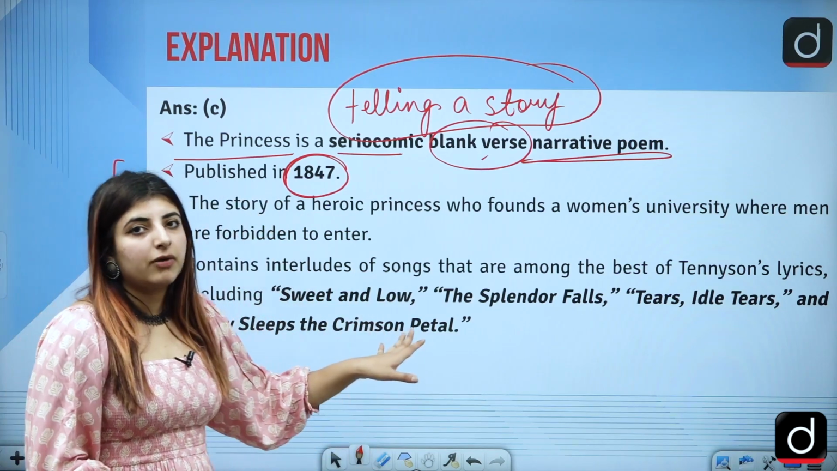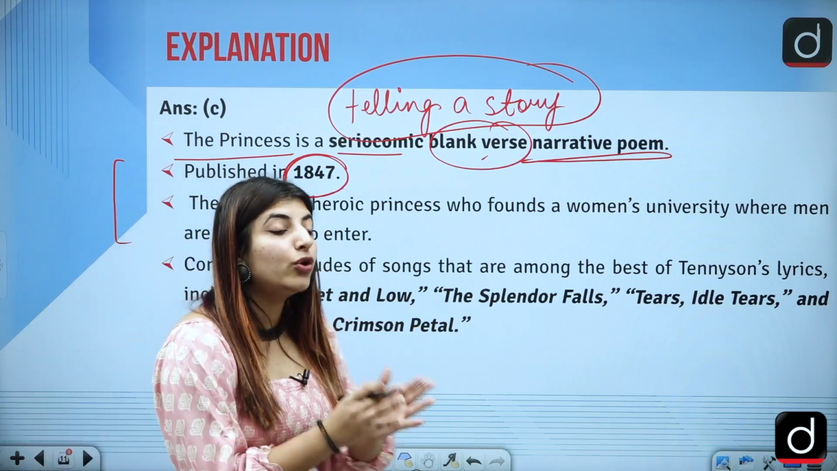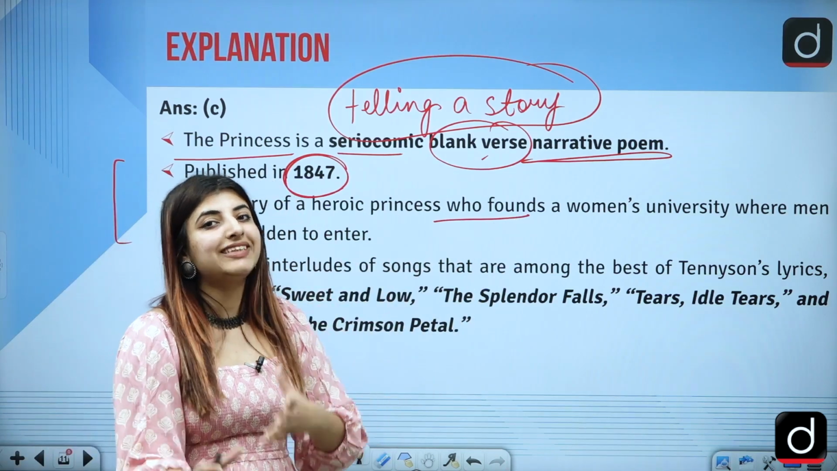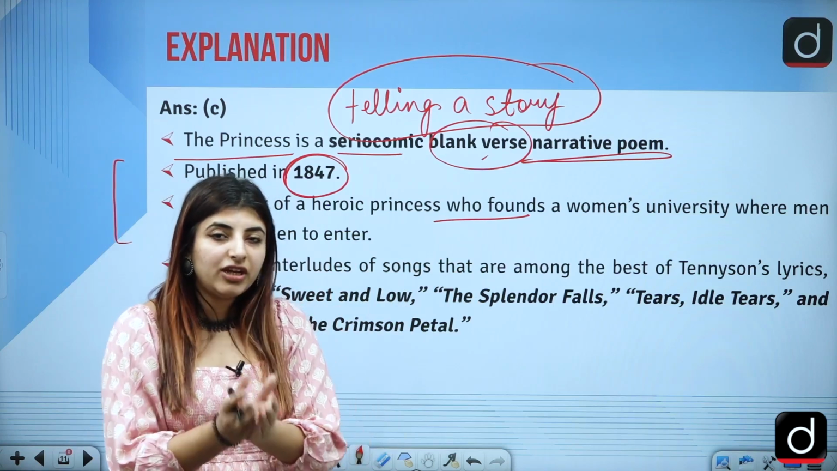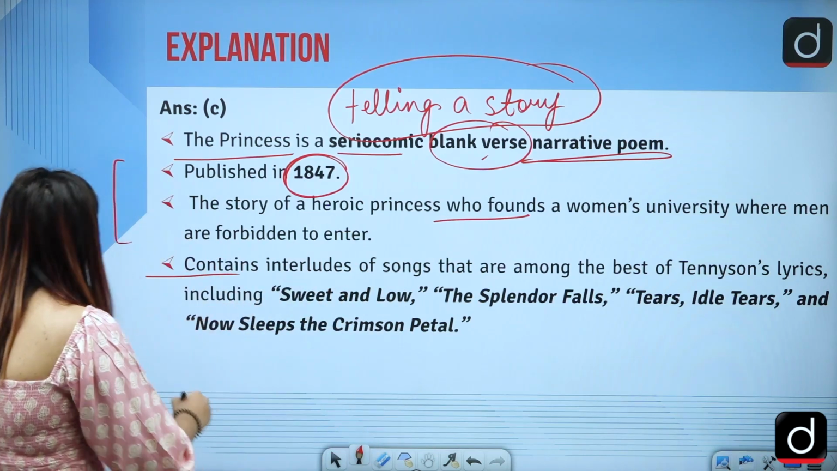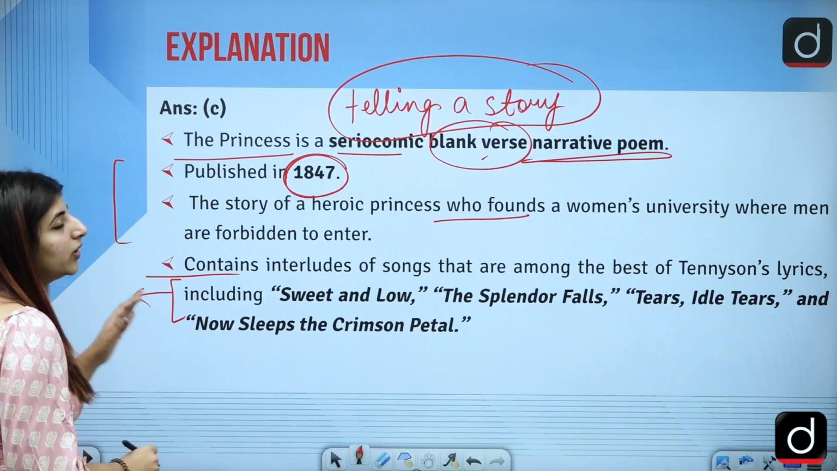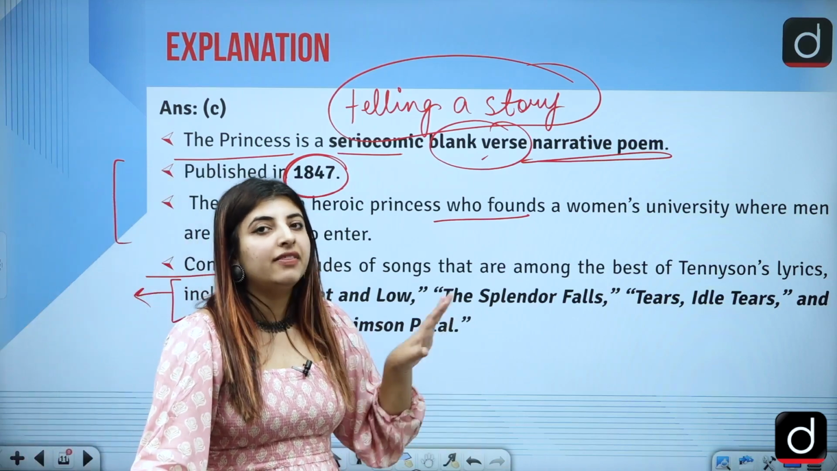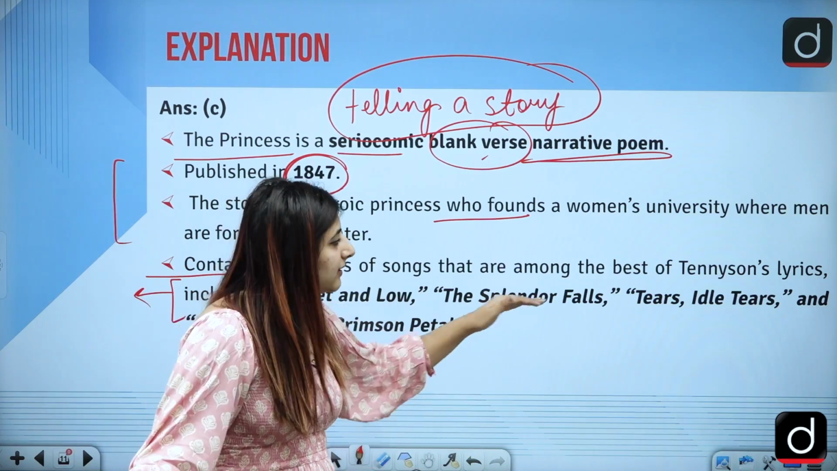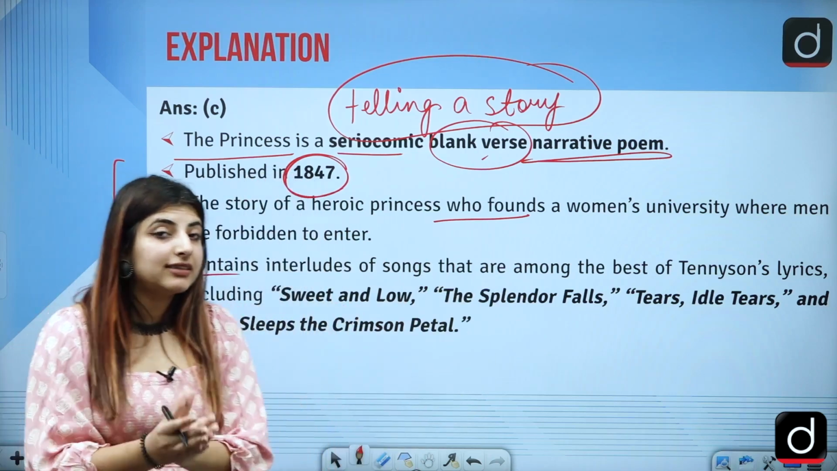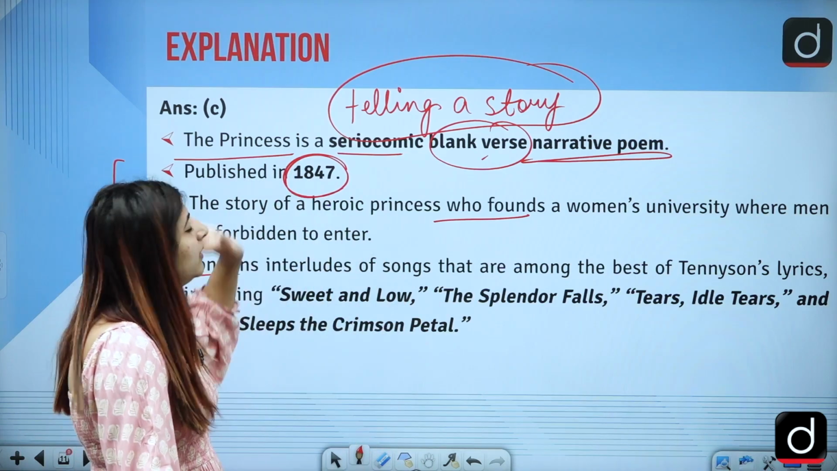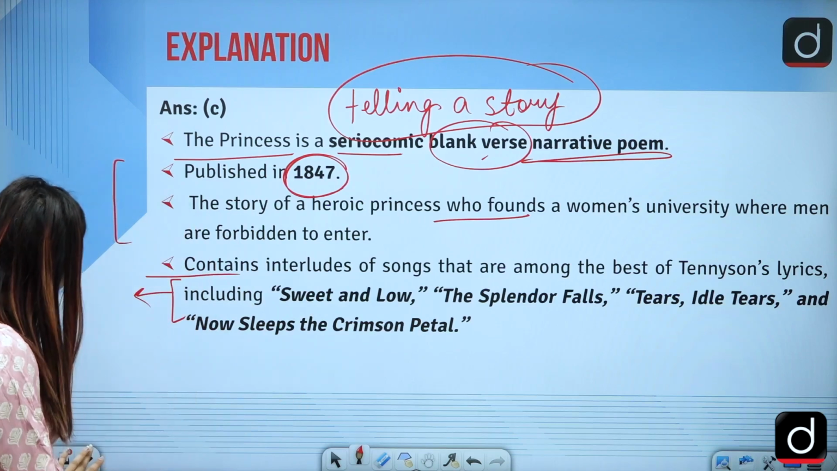Correct? So what is the story about? The Princess, as the name suggests, is a story of a princess who founds a women's university, and founds here means that she establishes the women's university where she forbids men to enter. Correct? It contains interludes. Now this is an important factor to note down, because they can ask what the famous interludes included in the poem The Princess: A Medley are. These are certain interludes written by Tennyson which are considered to be his best pieces, and they are included in The Princess.